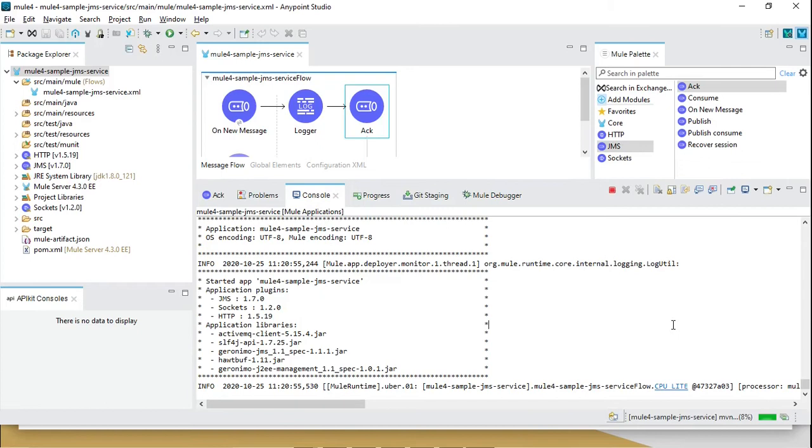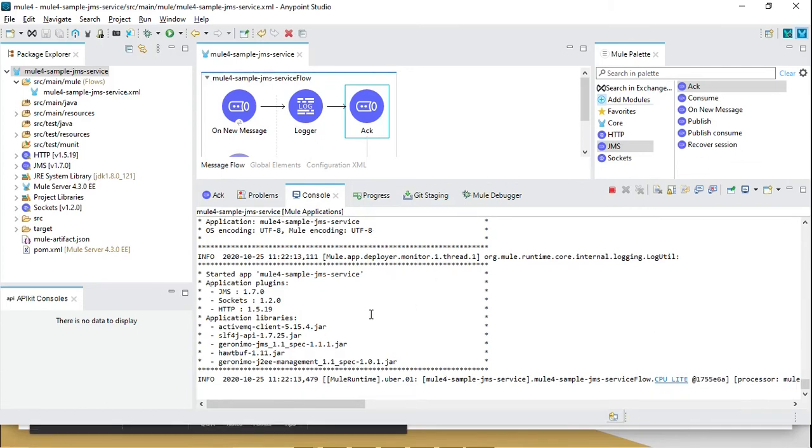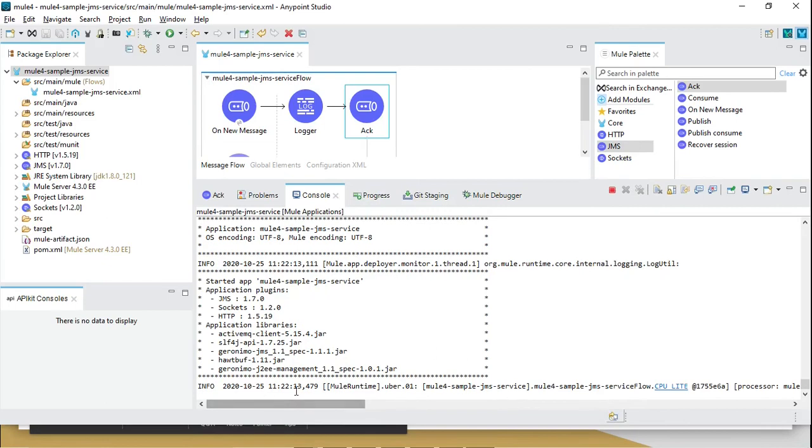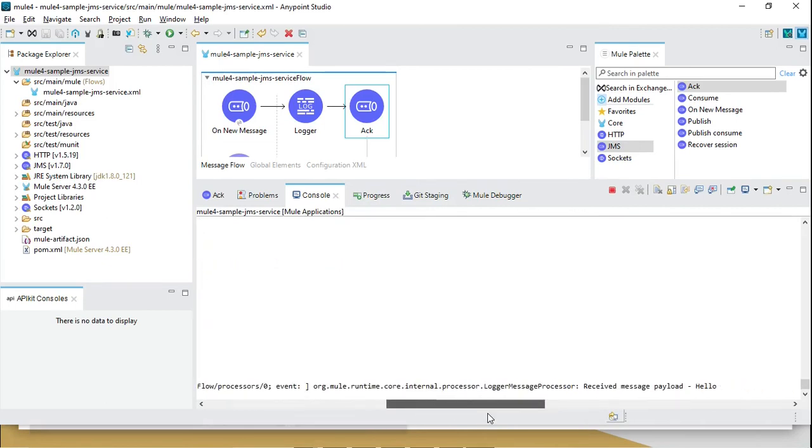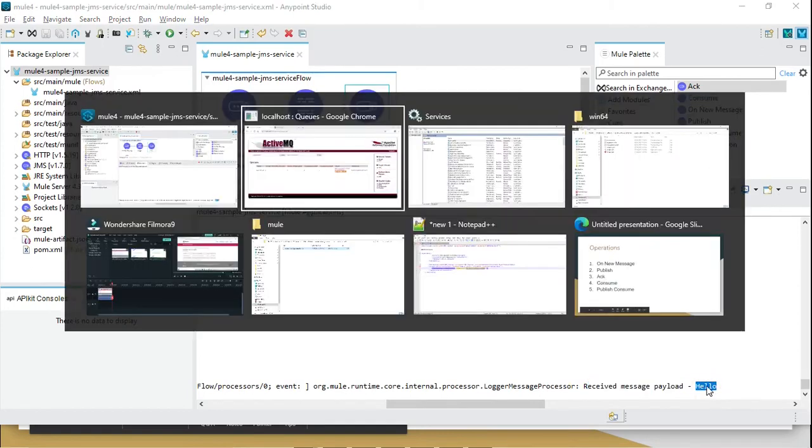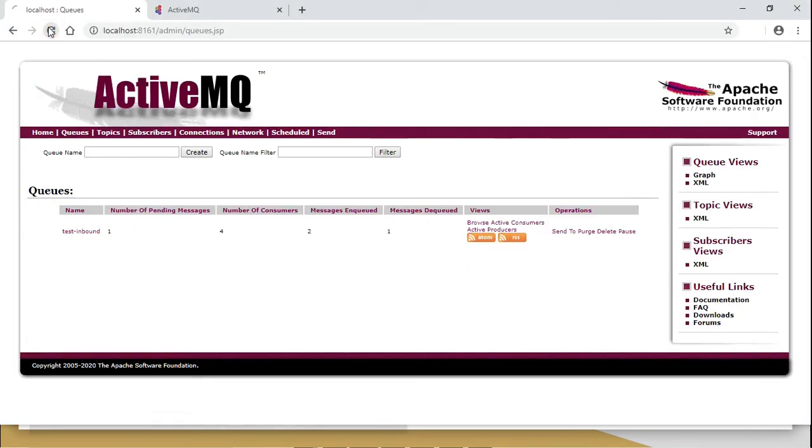So let's wait for the application redeployment. Okay, now the application started, and it also processed the received message payload hello. Now if you go, we can see that there is no pending message.